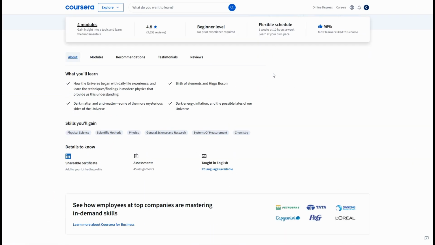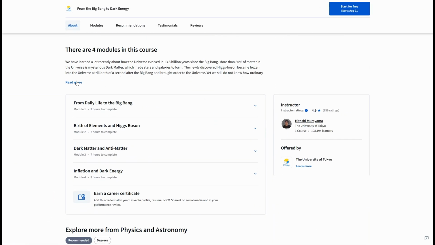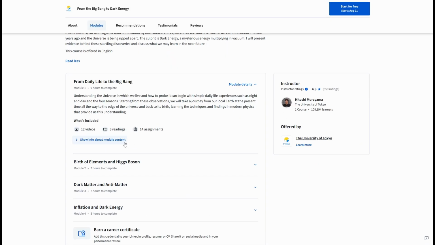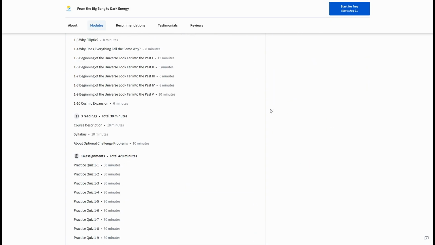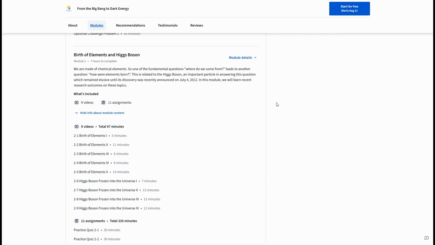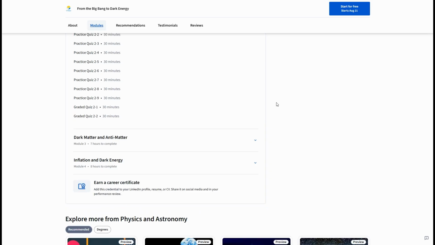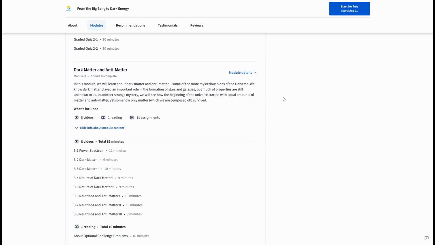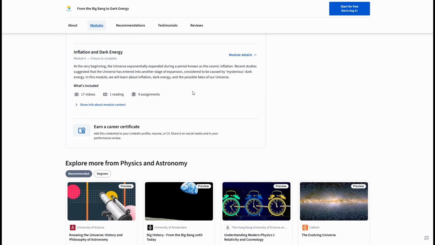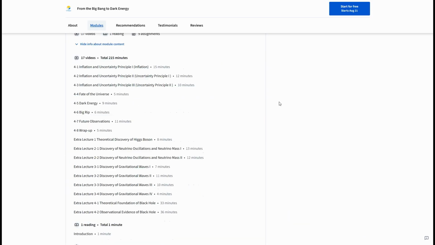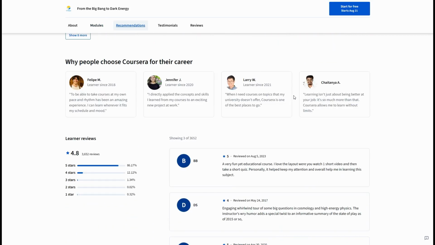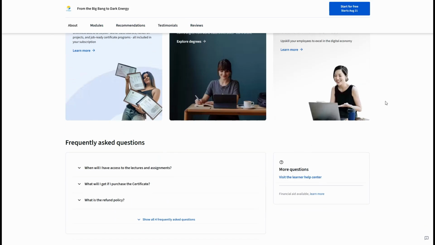7. From the Big Bang to Dark Energy, the University of Tokyo. Here you follow the universe from its earliest fractions of a second to today. Topics include inflation, nucleosynthesis, structure formation, and the evidence for dark matter and dark energy. The course explains why each dataset, background radiation, baryon acoustic oscillations, supernovae, matters. Assignments emphasize model-to-data reasoning, fit simple cosmological relations, interpret Hubble diagrams, and understand error bars and confidence regions.